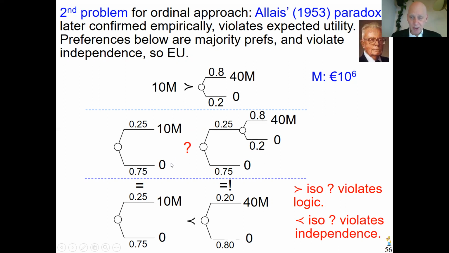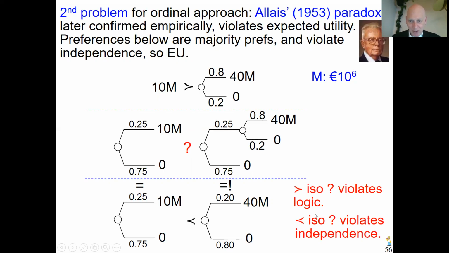A 0.75 mixture weight probability is assigned to the lottery that with certainty gives 0. A 0.25 probability weight is given to that one or that one. That's how this gamble results from that gamble. And therefore, if here you prefer going right, and the lower preference here has the opposite sign, that cannot be. At least that is a violation of independence.